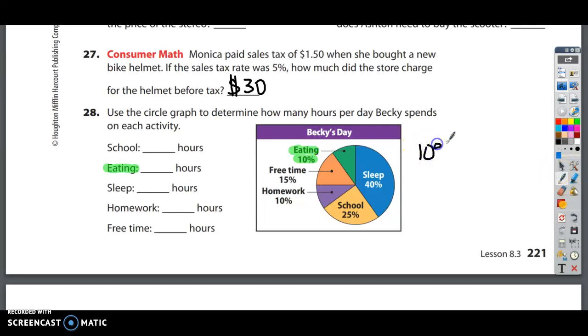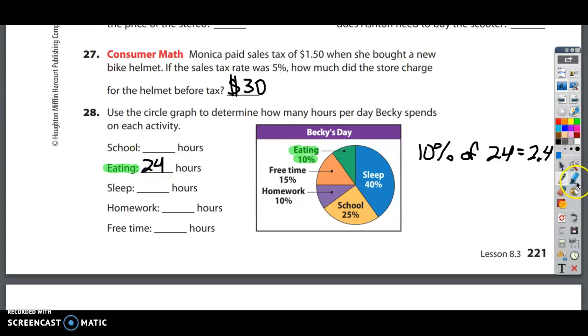Well, 10% of a day. How many hours are there? There's 24. 10% of 24 is just 1/10 of 24. If 24 ended in 0, we just drop the 0. Since it doesn't, we're going to insert a decimal. 10% of 24 is 2.4. It's that simple. 10% means to just insert the decimal in between the terms. It's 2.4. So that one's pretty simple.